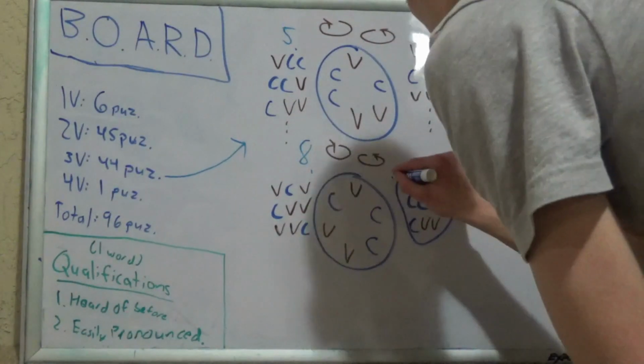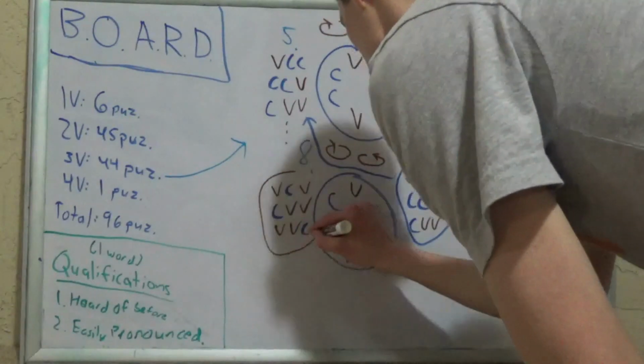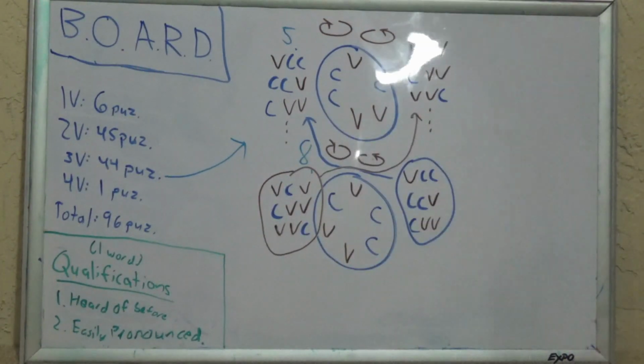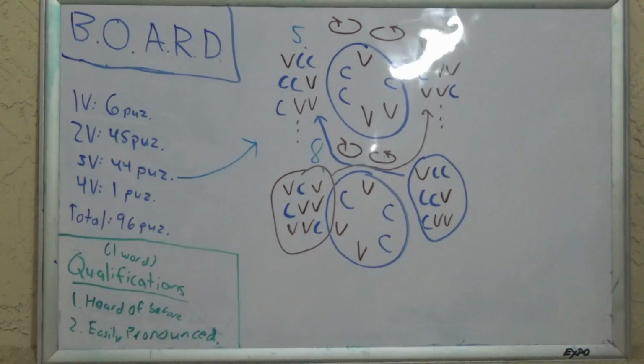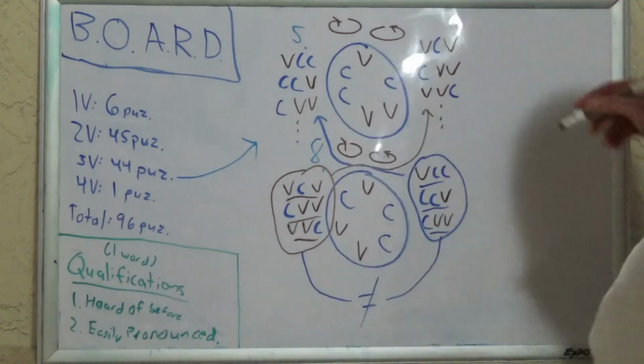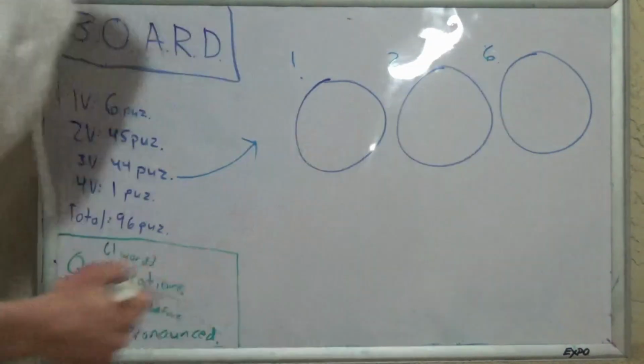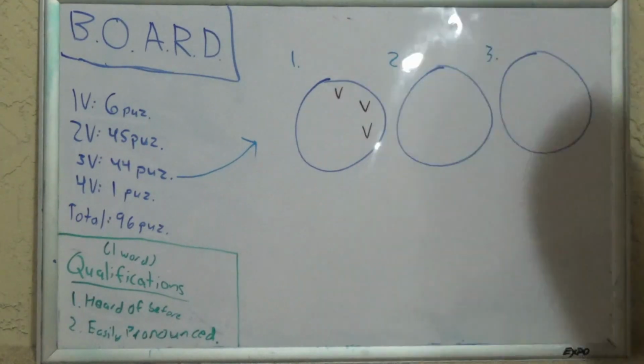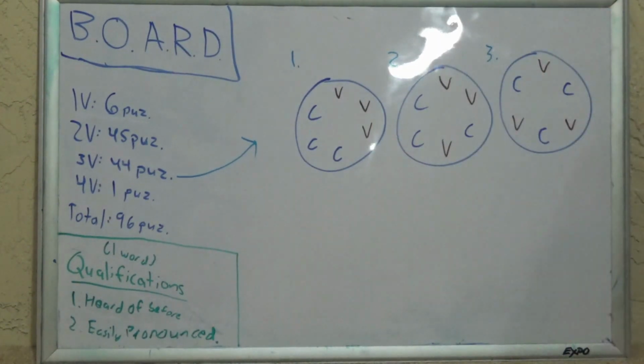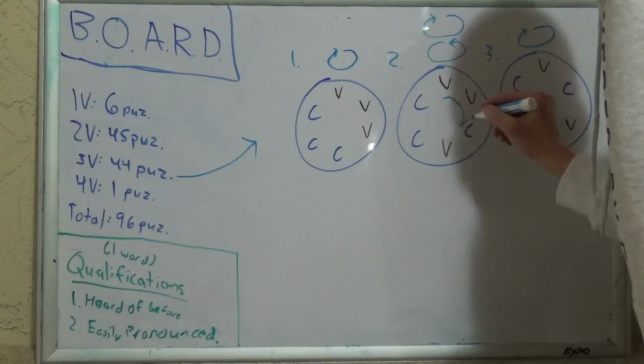Interestingly, in a reflection, the clockwise combinations of one group are the same as the counterclockwise combinations of the other, and vice versa. Therefore, even though the clockwise rotations of both don't equal, after the counterclockwise rotations, everything in group 5 is accounted for in group 8. Now we can do what we did with the 1 vowel groups and the 2 vowel groups using clockwise rotations for 1 and 3, and using clockwise and counterclockwise combinations for group 2.